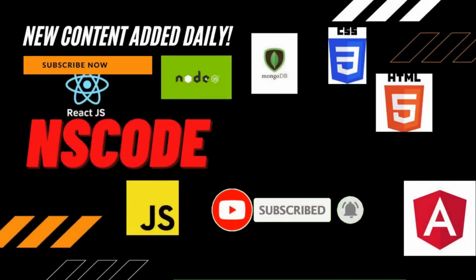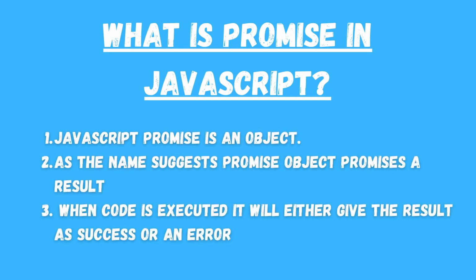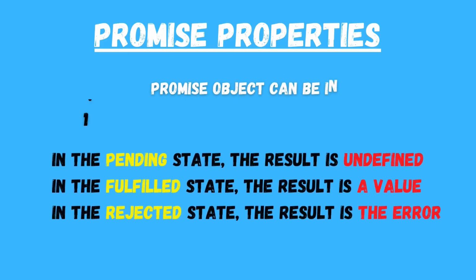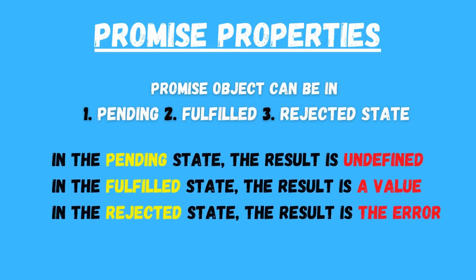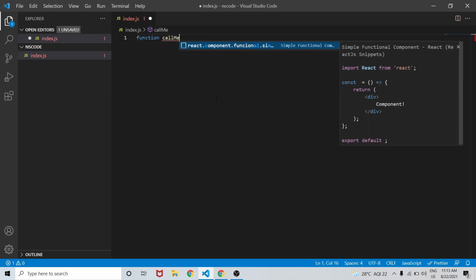Never miss an update. So what is promise in JavaScript? A JavaScript promise is an object. As the name suggests, a promise object promises a result. So whenever it is called, it always gives you a success or a failure as a result. A promise object can be in three states: it can be fulfilled, pending, or rejected.